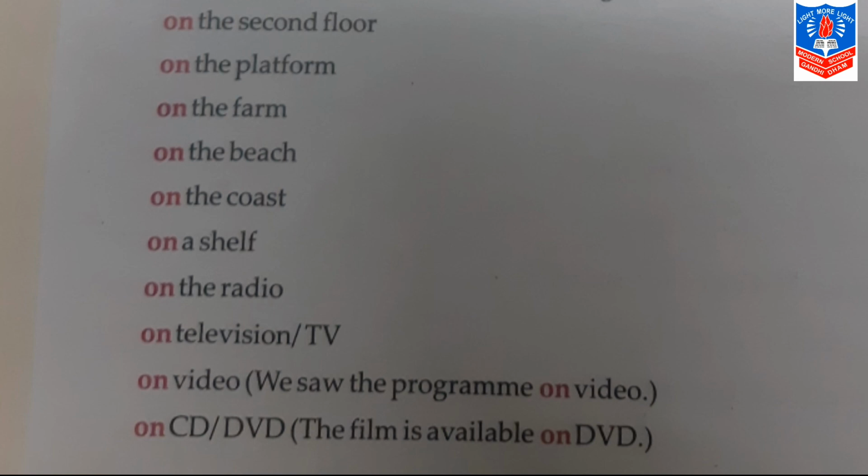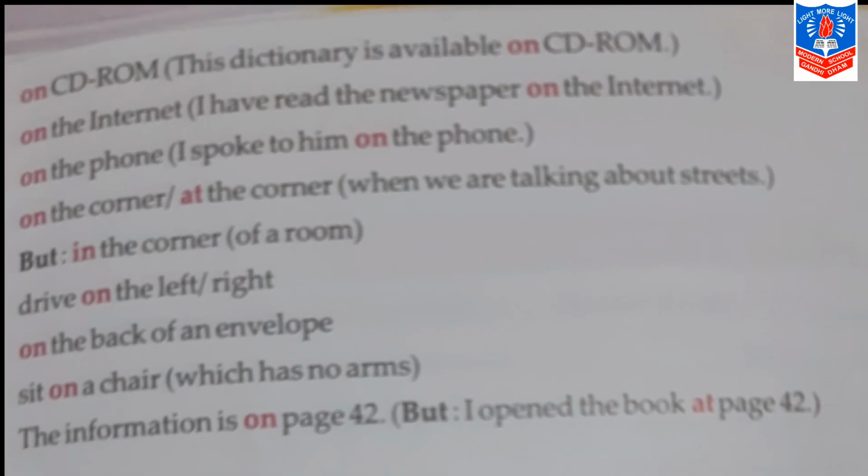My next sentence is on video. So the sentence for this is: we saw the program on video. My next sentence is on CD or on DVD. So the sentence for this is: this film is available on DVD. My next sentence is on CD-ROM. So the sentence for this is: this dictionary is available on CD-ROM. My next sentence is on the internet. So the sentence for this is: I have read the newspaper on the internet.